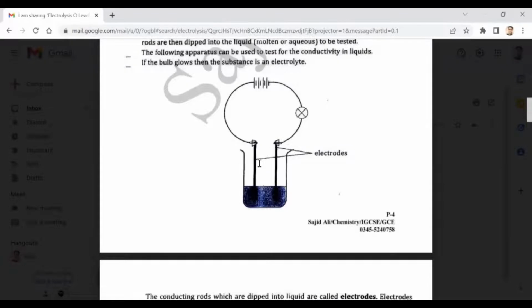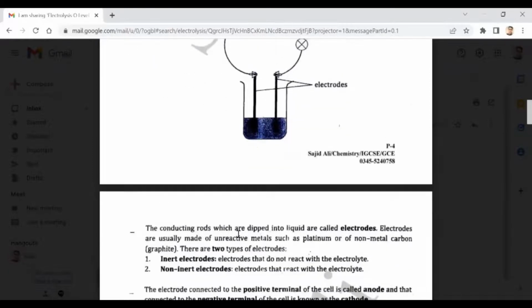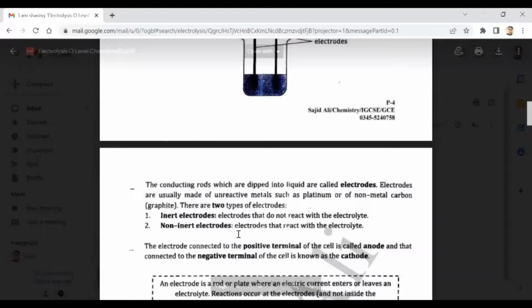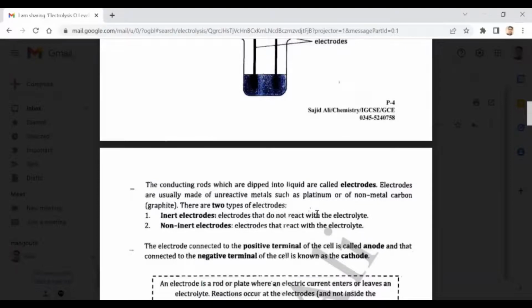Now we divide the electrodes into two types on the basis of their nature or their composition. For example, I told you that inert electrodes means these electrodes do not react during electrolysis or with the electrolyte. Inert electrodes, like graphite and platinum. Which ones, beta? Graphite and platinum. But I told you that we do not usually use platinum. Why? Because it is very expensive.